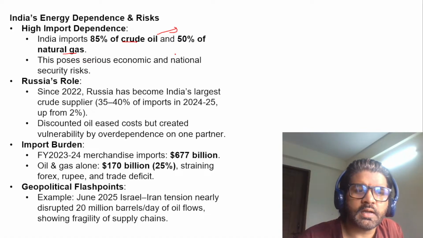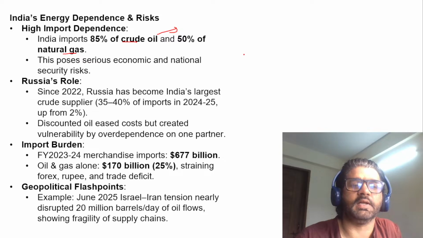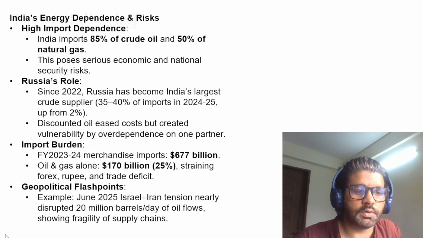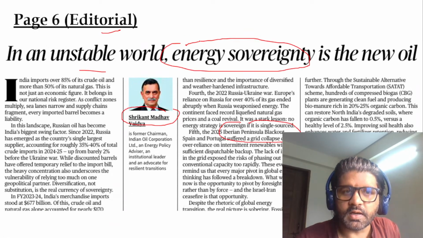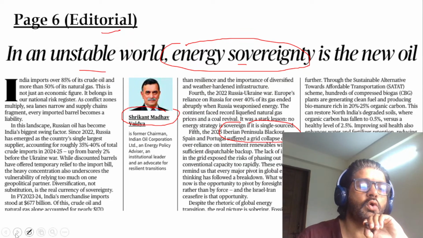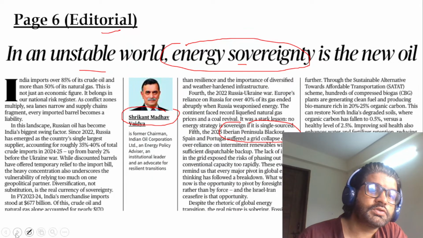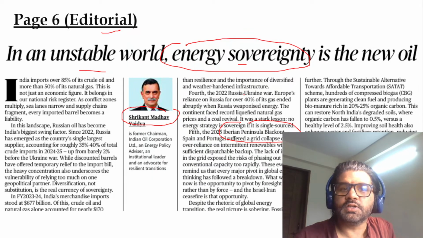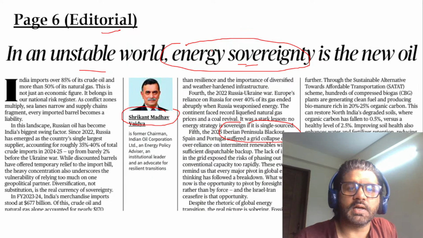Because of that, the talk in this editorial revolves around energy sovereignty. If we go back to the headline of this article: In an unstable world, energy sovereignty is the new oil. We are too much dependent on other countries. We have to reduce that dependence. And in that regard, this particular term energy sovereignty comes into picture.